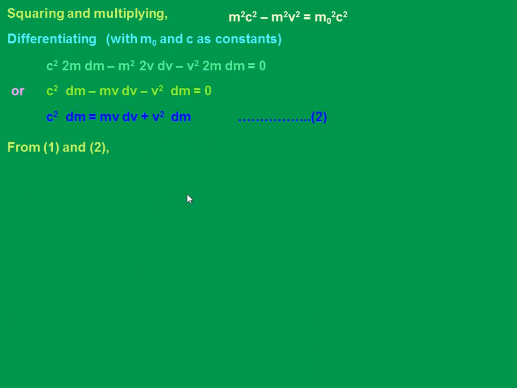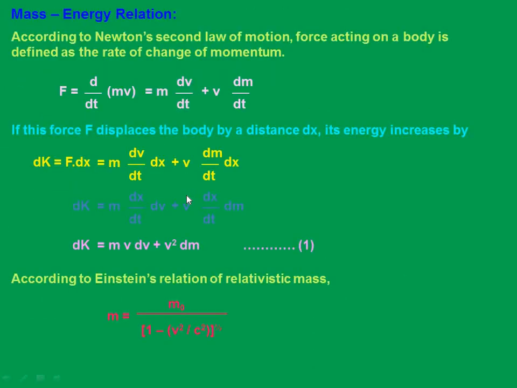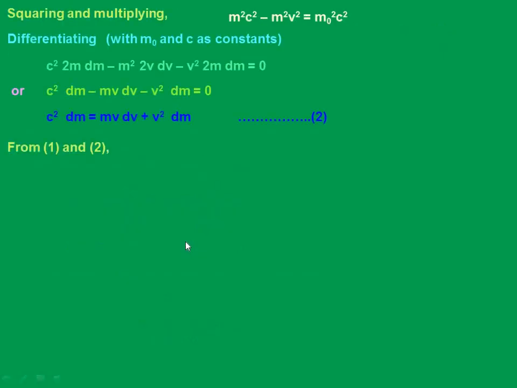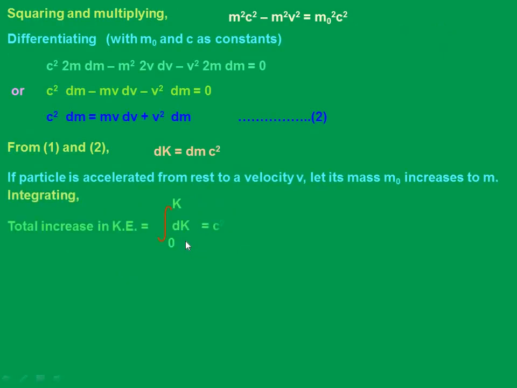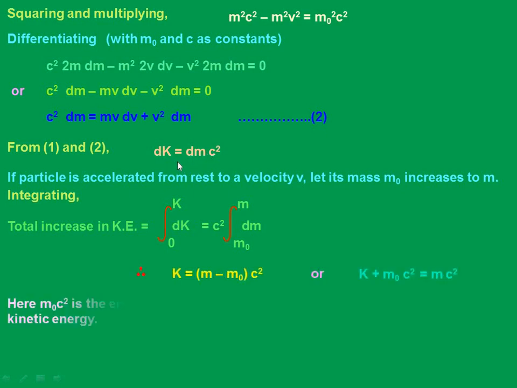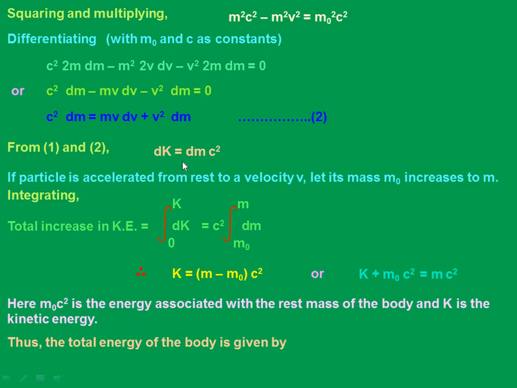Earlier, in the previous one, we got the same thing. Look here, in the previous, this is mv dv plus v square dm. Now this is what I am going to get again. So equating both, I can get dk equal to dm c square. Are you getting the point here?